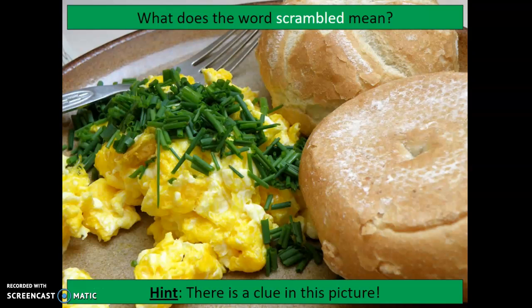Okay, have a look at the picture. Have a little bit of thinking time. See if you can figure out, what does that word scrambled mean? Because you're going to need to know that to do your work today. Okay? Did you have a think about it? Okay, scrambled means all mixed up, just like these scrambled eggs in the picture.